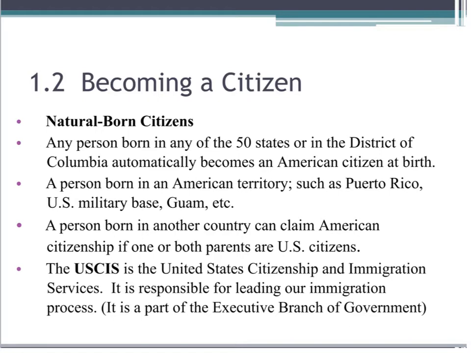A person born in another country can claim American citizenship if one or both parents are U.S. citizens. The USCIS is the United States Citizenship and Immigration Services. It is responsible for leading our immigration process. The USCIS is a part of the executive branch of government.